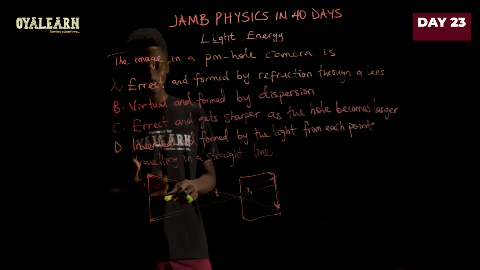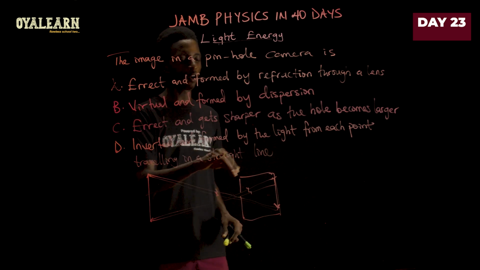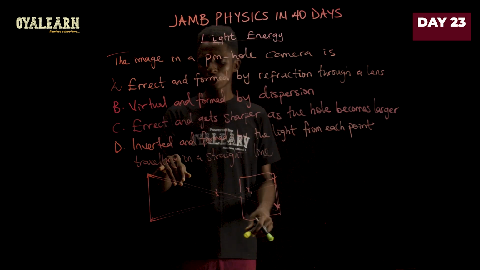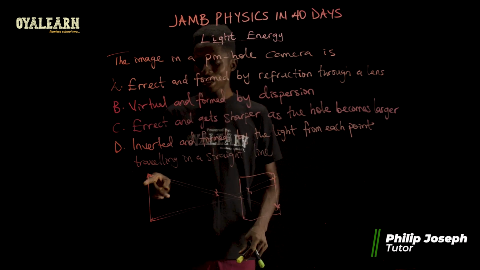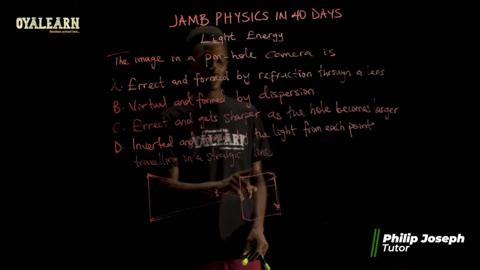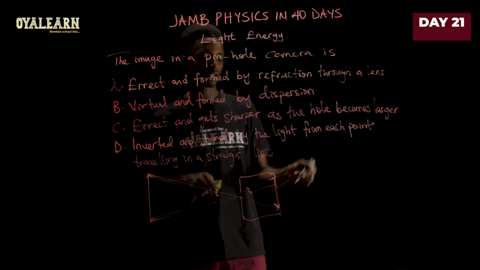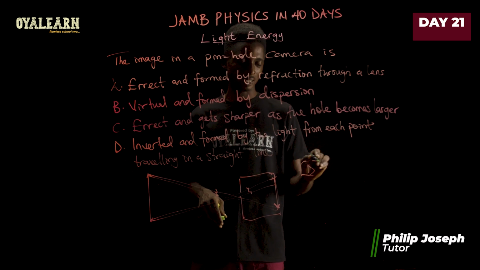That leaves us with option D, which says that it is inverted, and we say it is inverted, and then it's formed by the light from each point traveling in a straight line. And all these lights coming from each point of the object are traveling in a straight line to form the image as well. So the correct answer to this question is option D.